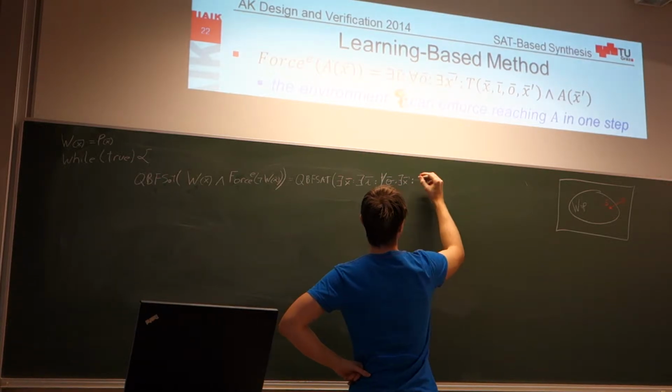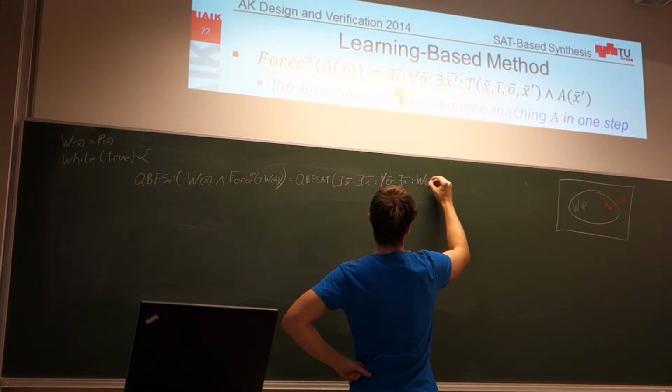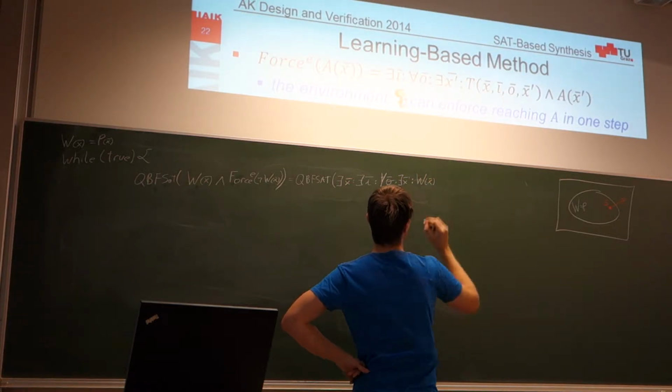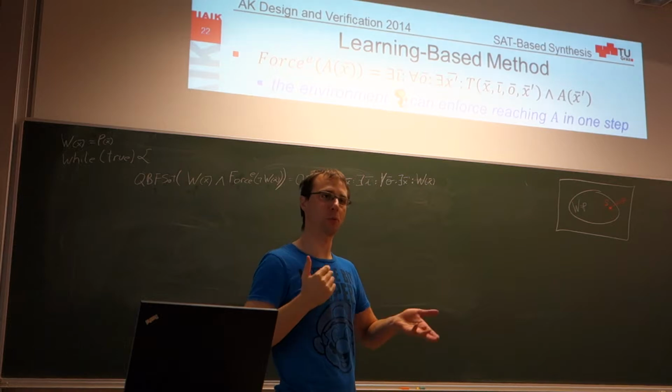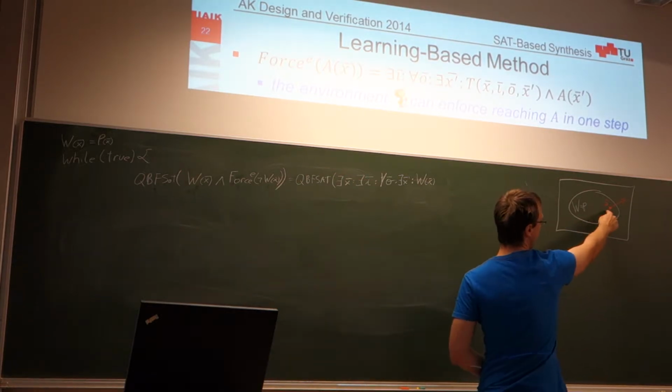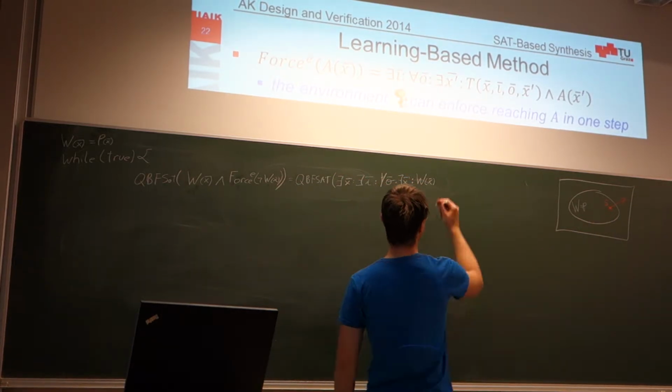The original state X needs to satisfy the formula W, which basically means that the state we are seeking is inside of this W region.